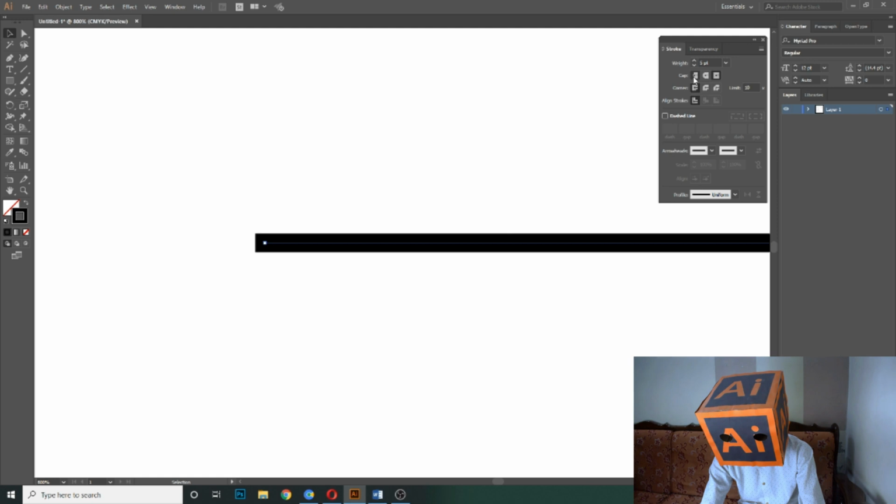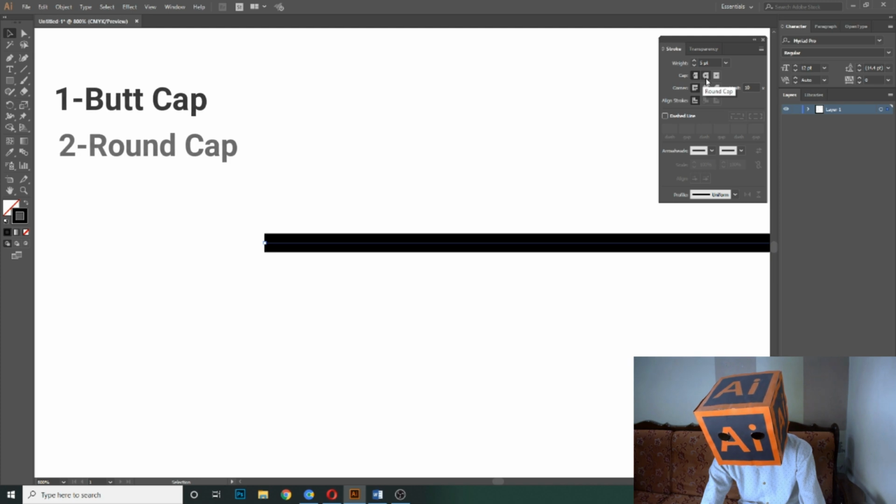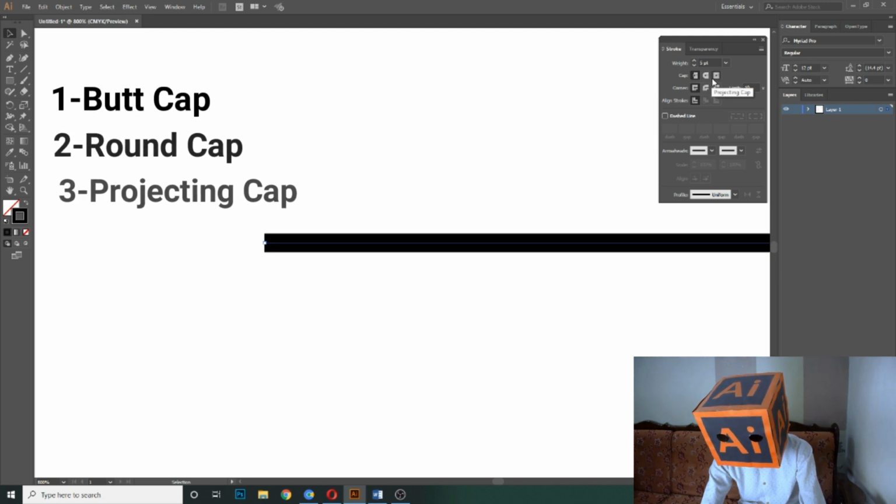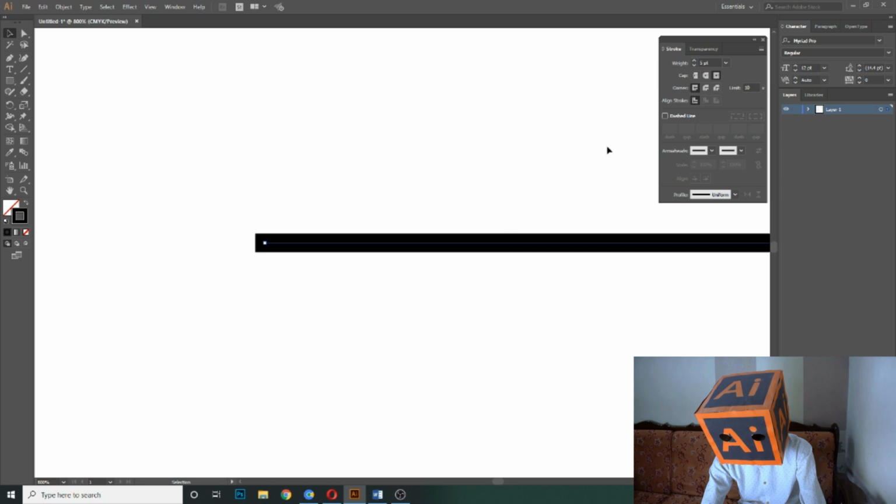There is a difference between these two caps. This shape ends at the point, but this ends after the point. So there are three types of caps. The first one is the butt cap, the second one is the round cap, and the third one is the projecting cap.